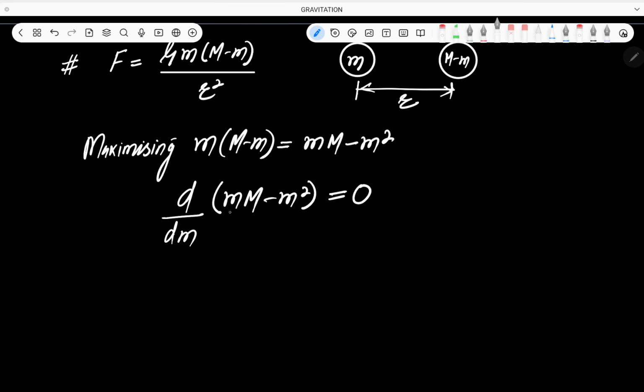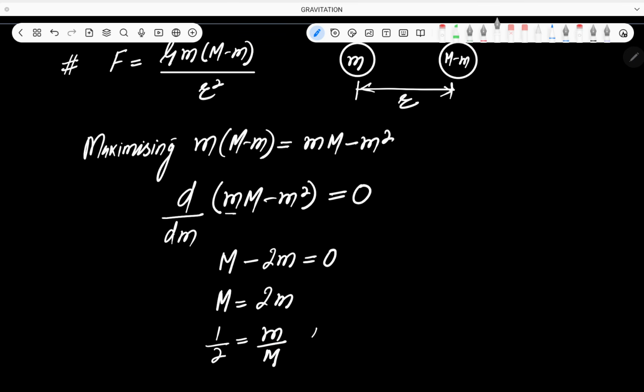तो इसका डिफरेंशिएशन, small m का डिफरेंशिएशन जो आएगा that will be 1, so this is capital M minus differentiation of m square is twice m equal to 0, which means capital M is equal to 2 times small m, which means that 1 by 2 is equal to small m divided by capital M, or which means small m is to capital M, जो ये रेशो बनेगा it will be 1:2.